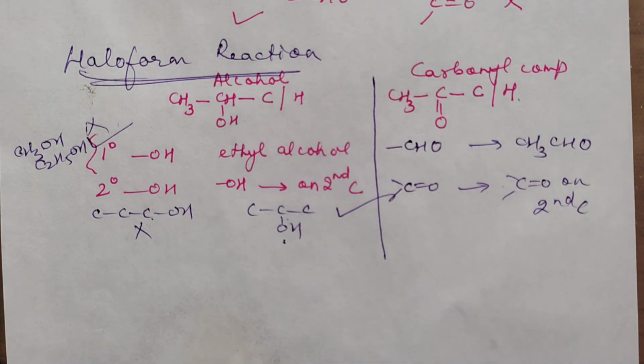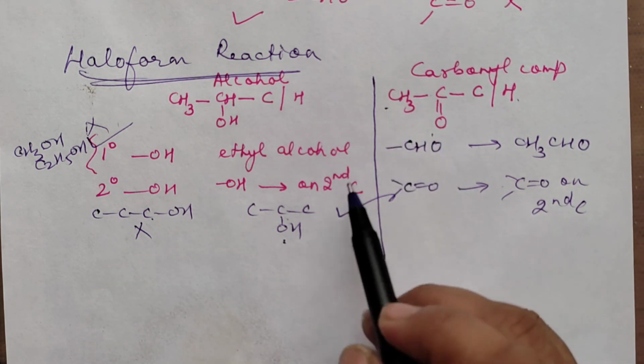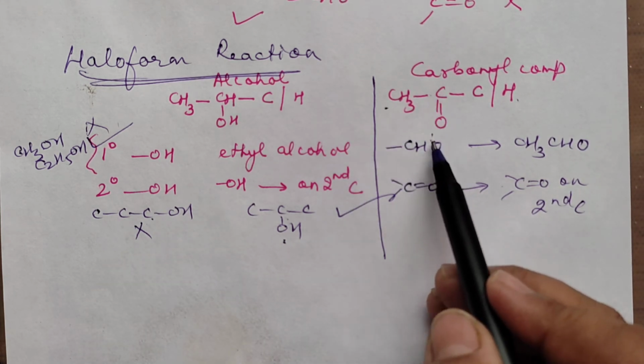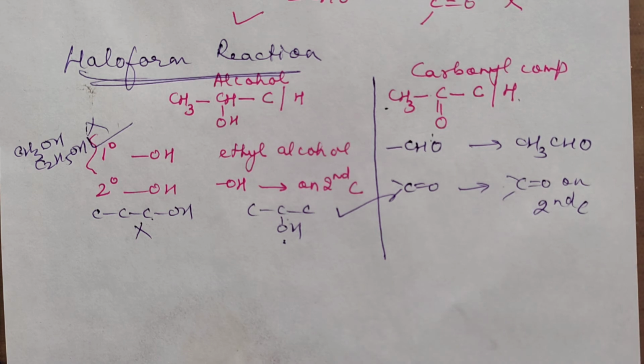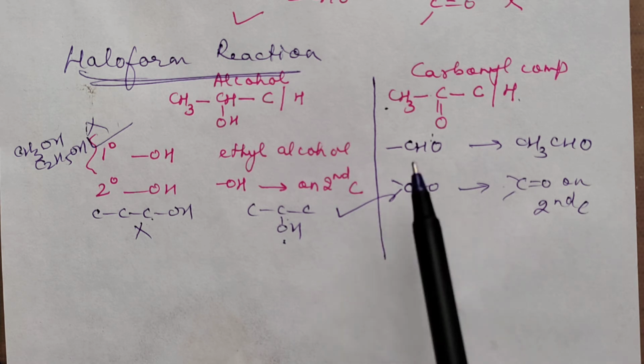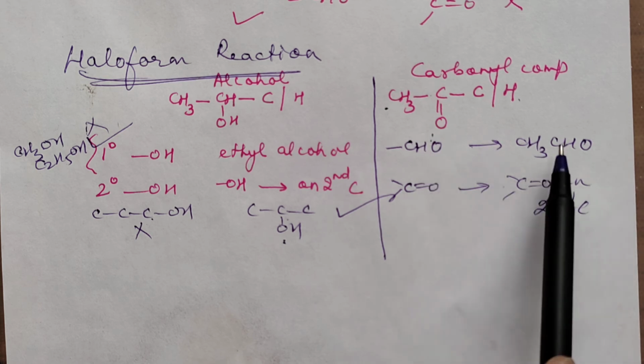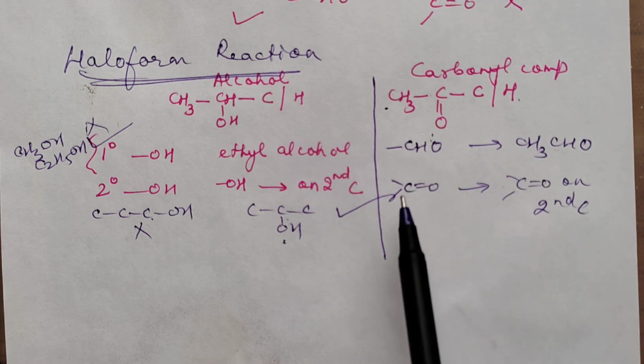Same thing as 2 degree. If it is a methyl ketone, meaning a methyl group is attached to CO, that means CO is present at the second carbon atom, then it will give this as a positive test. Fine? Did you understand this? Very important. If it is an aldehyde, only acetaldehyde will give. If it is a ketone, it must be at the 2 position.